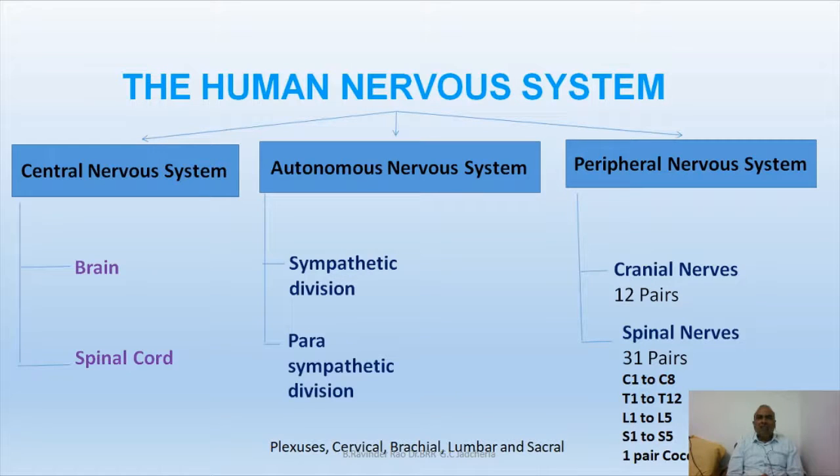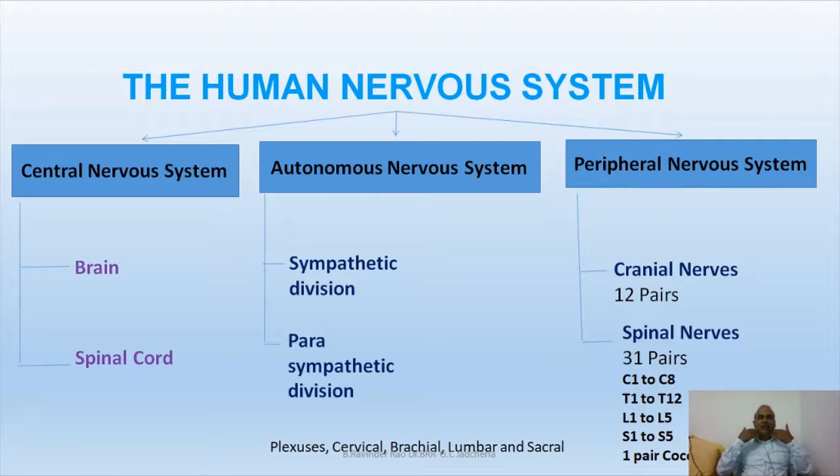Cranial nerves are 12 pairs, whereas the spinal nerves are 31 pairs. The 31 pairs of spinal nerves are further classified into cervical nerves, thoracic nerves, lumbar nerves, sacral nerves, and coccygeal or caudal nerves.